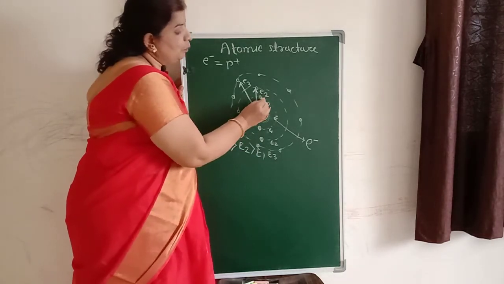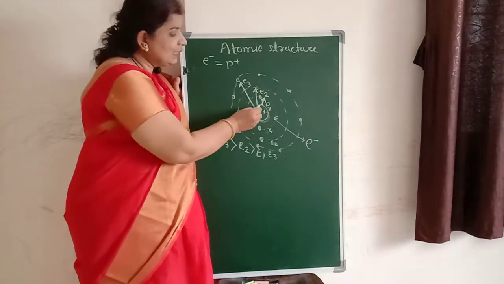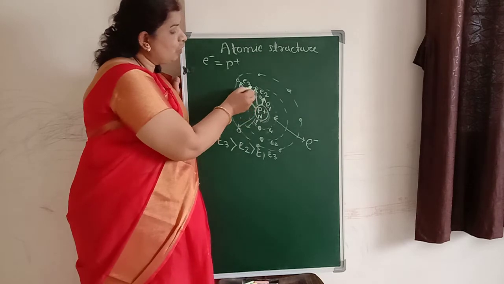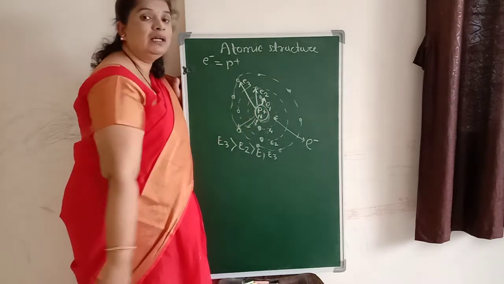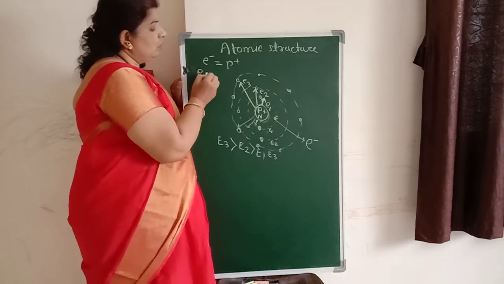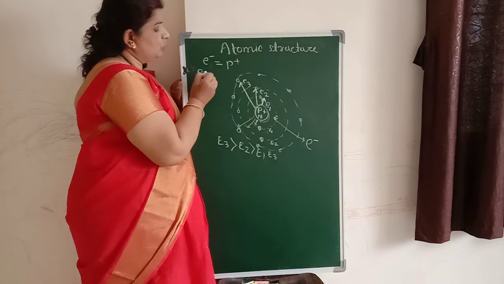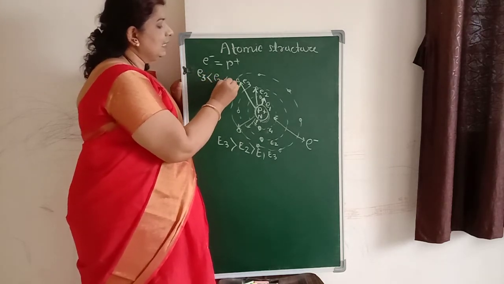Another point according to Neil Bohr's theory that we should remember is that as we move away from the nucleus, this bonding energy goes on decreasing. That means e3 will be less than e2, and e2 is less than e1.